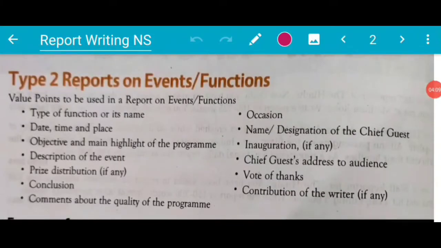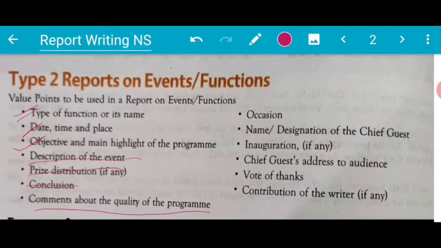Let's see the type 2 of reports, on events and functions. What are the things you have to remember here and take care of? First are the value points to be used in reports of event functions. Number 1 is type of function or its name. Number 2 is day, date, time and place. Then objective and main highlights of the program. Description of the event. Prize distribution if any. Conclusion, and comments about the quality of the program.